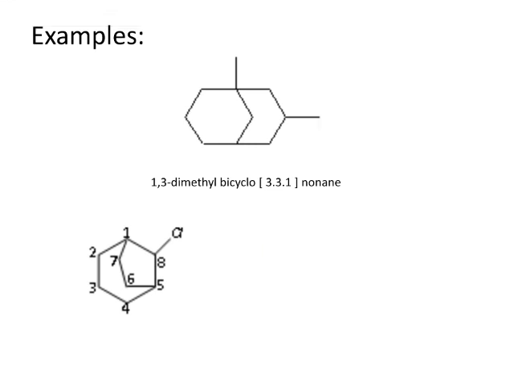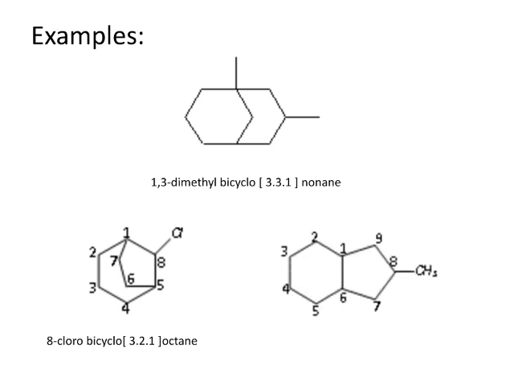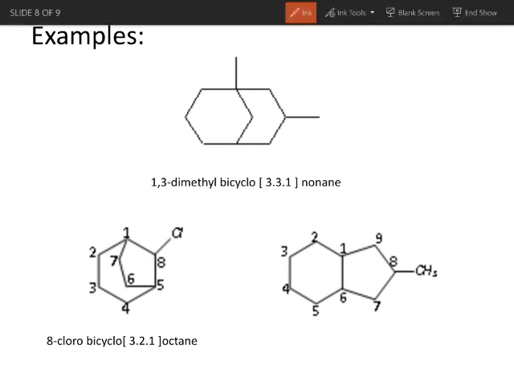So the name of this compound is 8-chloro bicyclo 3,2,1 octane. Similarly, we have one more example. The numbering is already done here. Now in this example, these two are bridgehead carbon atoms. You have to follow the larger ring, so we follow the left hand side, 1, 2, 3, 4, 5, 6, 7, 8, 9. You can start numbering from either bridgehead carbon.